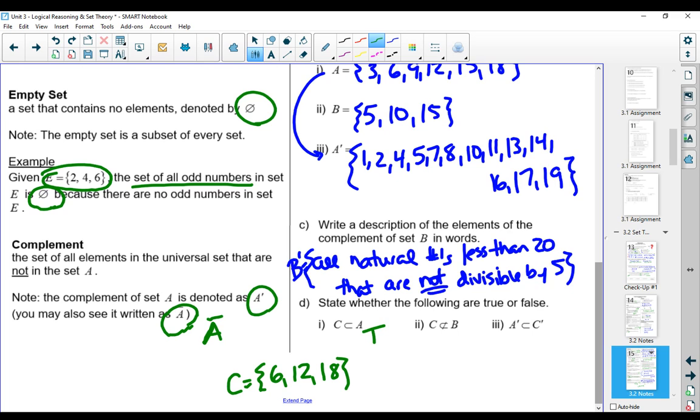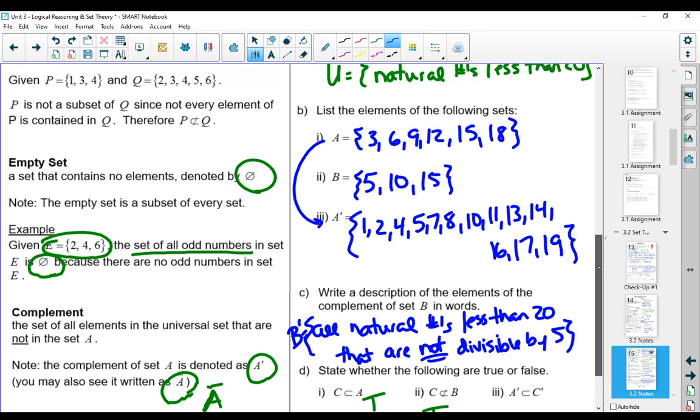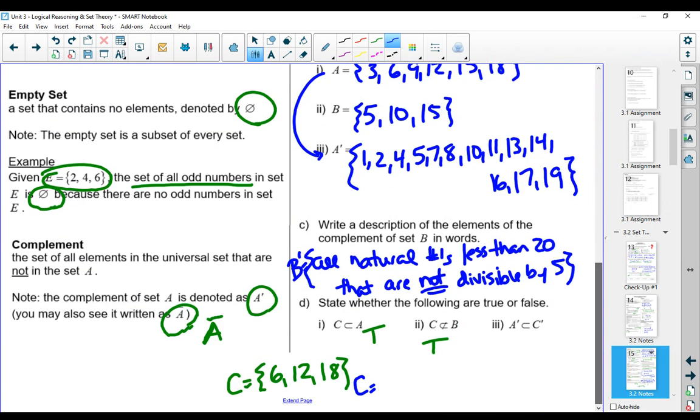Number 2 says C is not a subset of B. Well, if we look, 6, 12, and 18, there's numbers in C that are not in B, so this is true. It's not a subset. Now, the complement of A is included in the complement of C. Well, if we look at the complement of C, this will be a fairly long list.